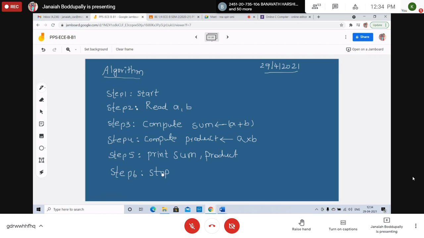This is the format of an algorithm. Some 6 steps. Start writing the algorithm. Take the values as input, A comma B as the input. Read A comma B. Compute sum and product. You can write step 3 and step 4 as a single step also. Compute sum equals A plus B, product equals A into B. Print sum and product. That's it. This is the algorithm for finding the sum and product of any two numbers.